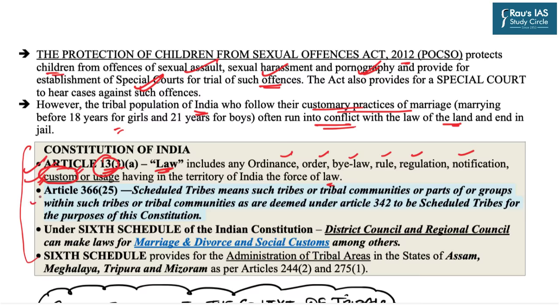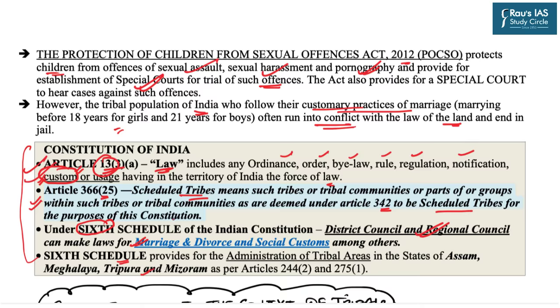Then comes Article 366, Clause 25, whereby it is defined that scheduled tribes mean such tribes or tribal communities or parts or groups within such tribes or communities as are deemed under Article 342 to be the scheduled tribes. Then we come to the 6th schedule of the Indian Constitution, whereby district councils as well as regional councils can make laws for marriage and divorce and social customs among them. Further, the 6th schedule is applicable to 4 states: Assam, Meghalaya, Tripura and Mizoram.